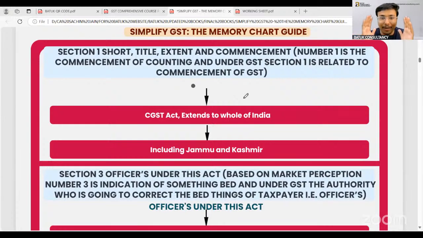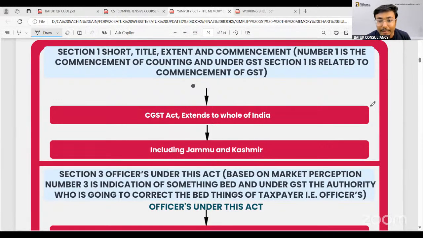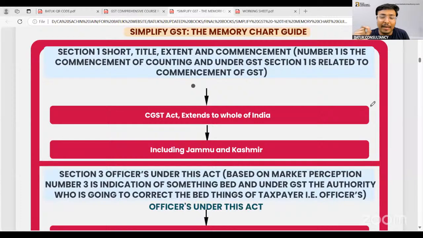If you have bought this book, Simplify GST, the Memory Chart Guide, and if this book is with you, my request is to just open this book in front of you. And if this book is not with you, it is also completely okay. Everything will be there in your brain. If the book is there, it's great. If no book is there, that is also completely okay. If possible, just keep a paper, a copy and a pen with you so that if you find any important point, you can make a note of it.